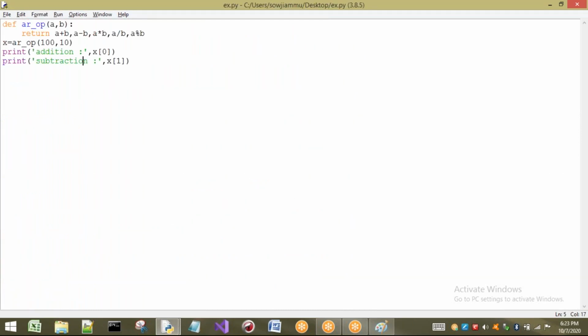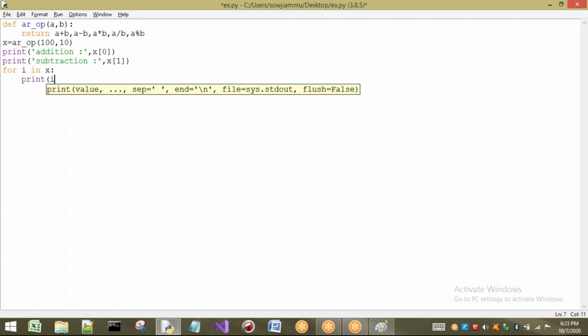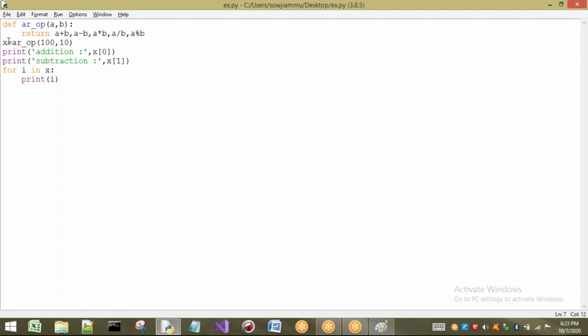Now, if I want to print by using a for loop, what do I have to write? For i in x, print i. Now what happens? All the values that are present in x will be printed. How many values is this function going to return? 1, 2, 3, 4, 5. That means in the place of this function, I am having 5 values. So 5 values are going to be stored in x. The 5 values are returning in tuple form. You are going to store a group of values inside x.